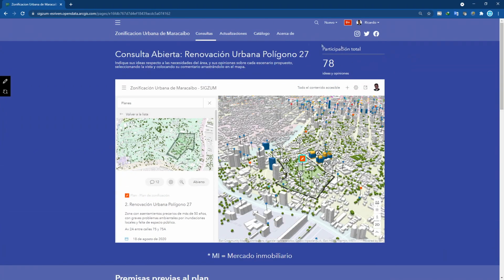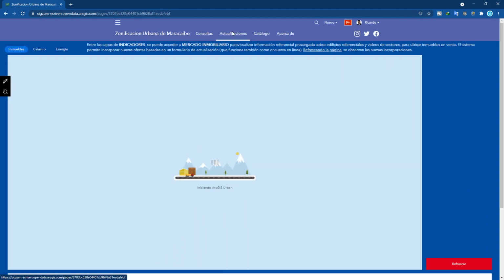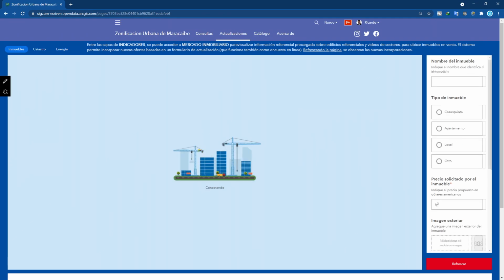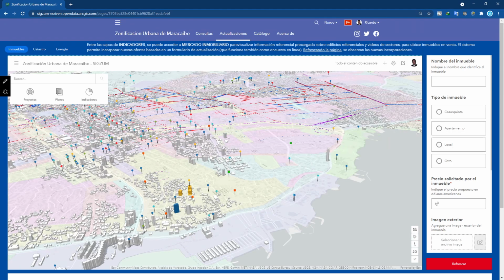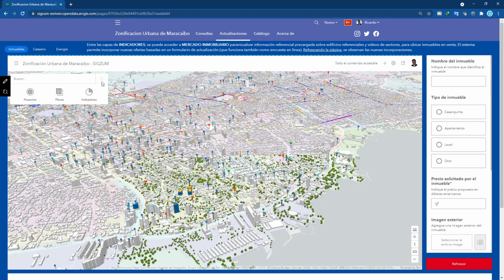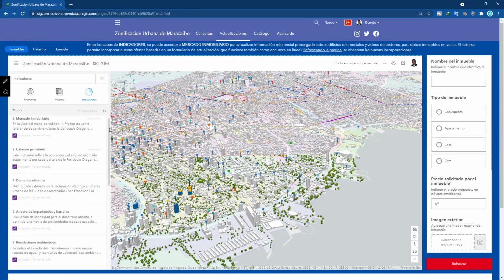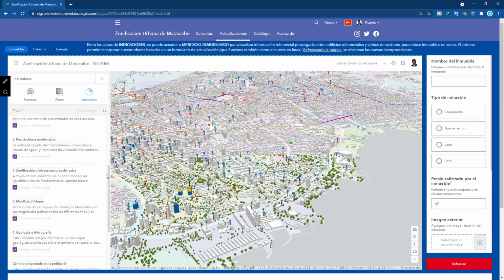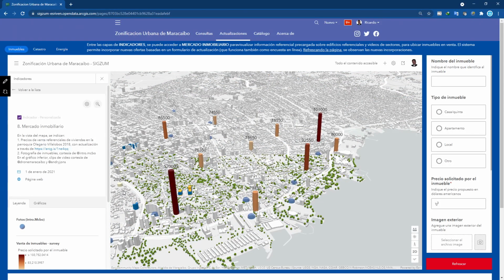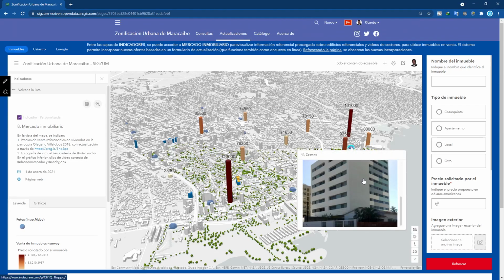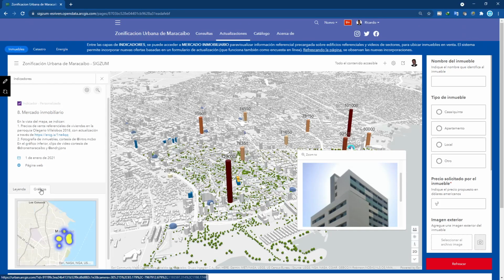Another resource that we can use is the information update through this tool group developed with Experience Builder. The first one allows us to consult and update the real estate market. Within the broad set of indicators contained in this Maracaibo digital twin, we will specifically access the real estate market indicator. Here we find compiled information of some representative buildings and a dashboard with the location of videos captured with the drones, expandable to full screen.